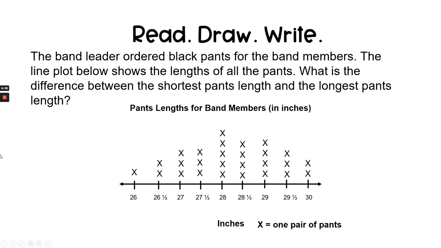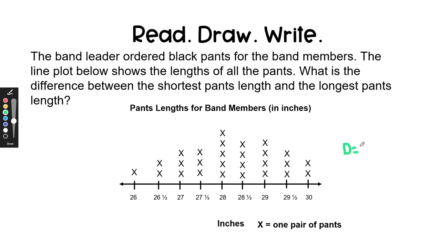Okay, so we can see that this line plot represents the pants lengths for band members in inches. We know that the unit of measurement is inches, and that 1 X equals 1 pair of pants. We want to know the difference between the shortest pants length and the longest pants length. So our endpoints are 26 inches and 30 inches. And we want to know the difference. So we would say the difference